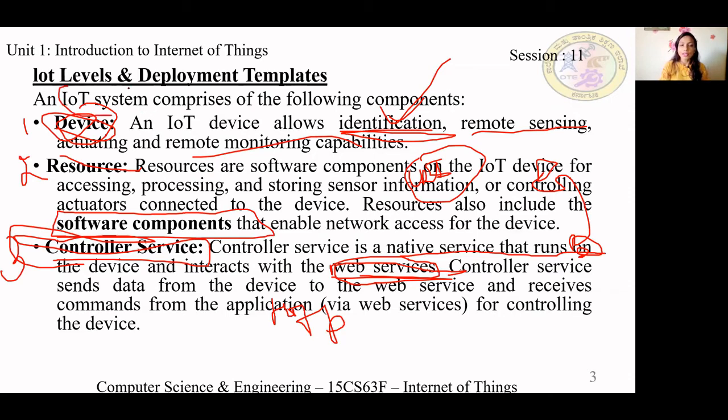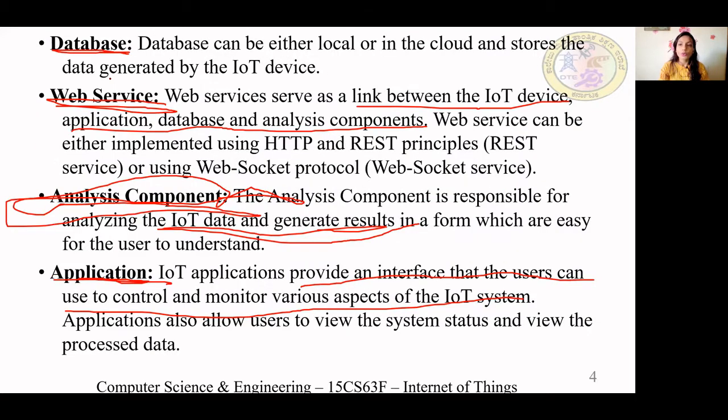Based on these components, you have 6 levels. How is your device, a thing? Do you have a single node or multiple nodes? How is your resource, that is, your software component? How is your controller service? How is your database, local or cloud? How is your web service, which links the IoT device, application and database? Which type of web service do you use, REST or WebSocket? How is your analysis component, done locally or on the cloud? How is your application, local or cloud?